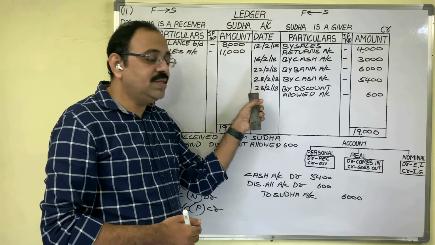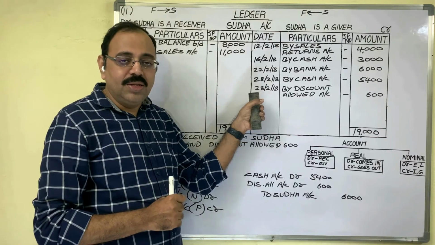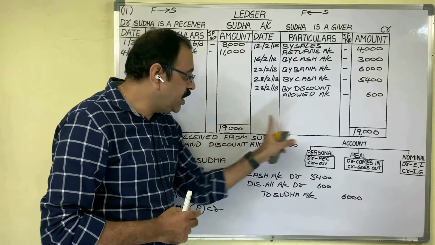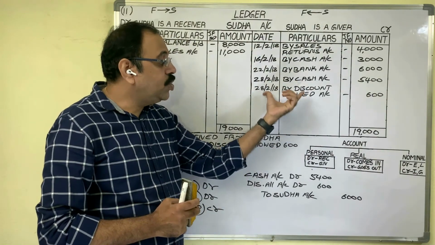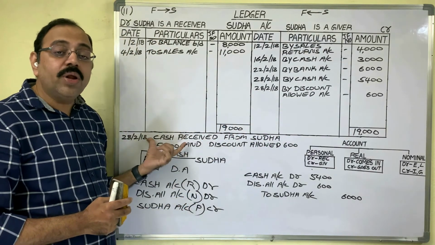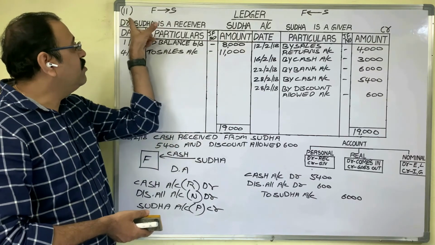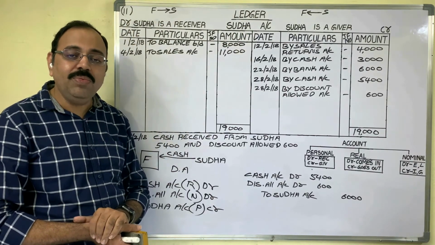But here it is clearly stated that her account is settled at the end of the month. Therefore, you should not get any balance carried down. Both sides you should get the same totals. And as there is no balance carried down, for next month, you need not write any balance brought down. So this is all about the 11th problem from the ledger lesson. Hope this video is helpful to you. Thank you.